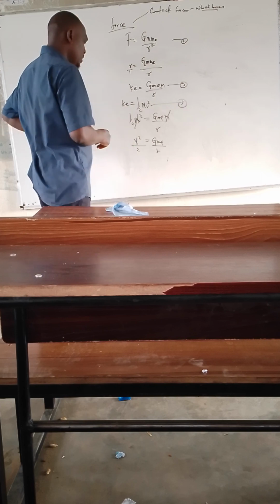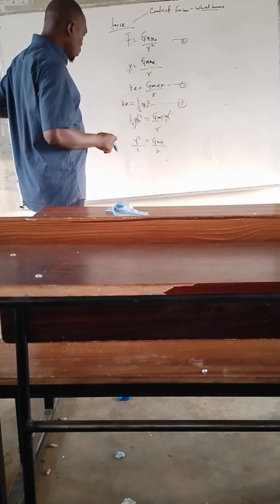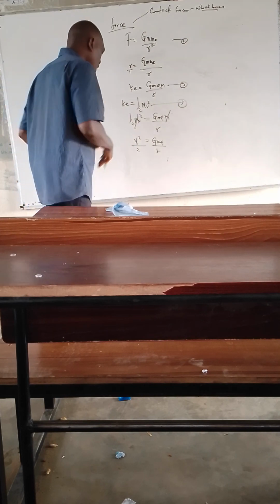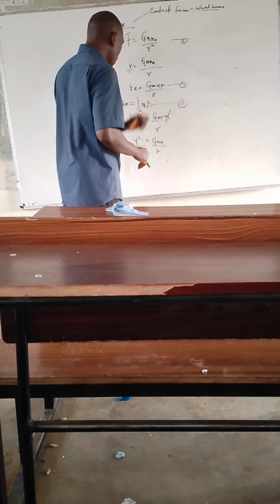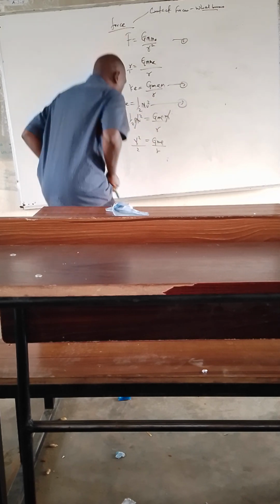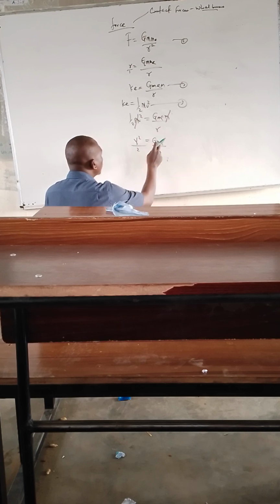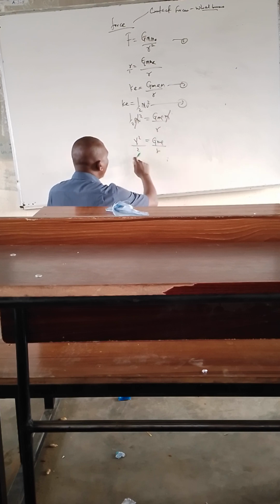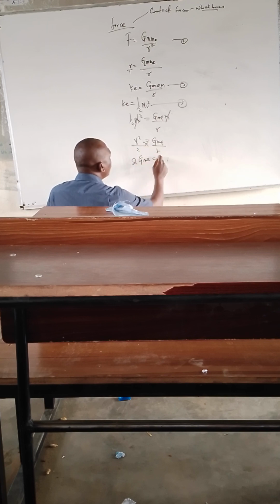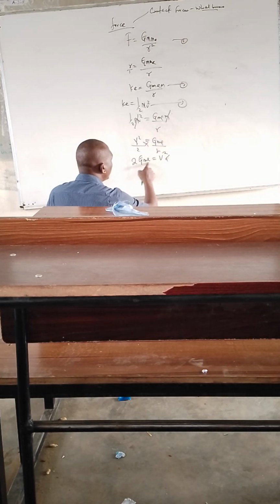Automatically now from here, we cross multiply. When you cross multiply, we are going to have 2GMe is equals to v squared R. And we make what sort of formula?